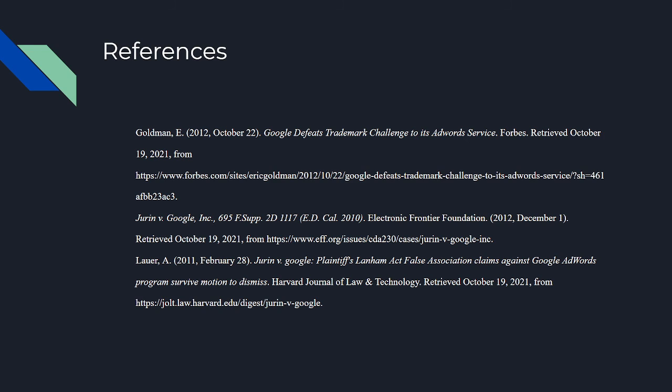References that I used were a Forbes article, Google Defeats Trademark Challenge to its Ad Service, and then an Electronic Frontier Foundation page, Jurin vs. Google Incorporated, and then a Harvard Journal of Law and Technology article titled Jurin vs. Google, Plaintiffs' Lanham Act False Association Claims Against Google AdWords Program Survives Motion to Dismiss.